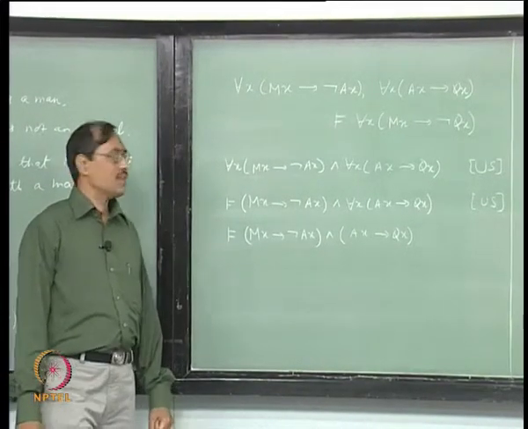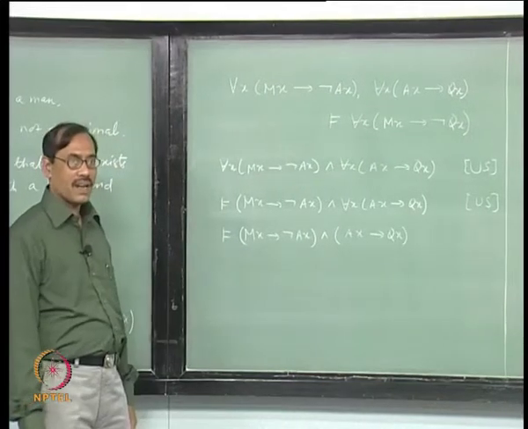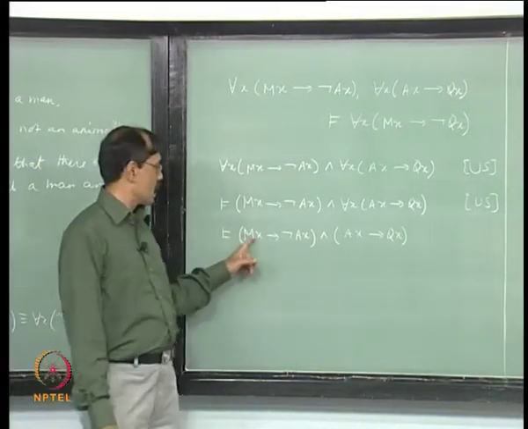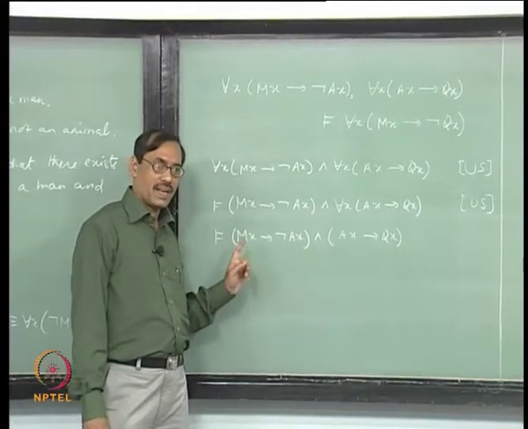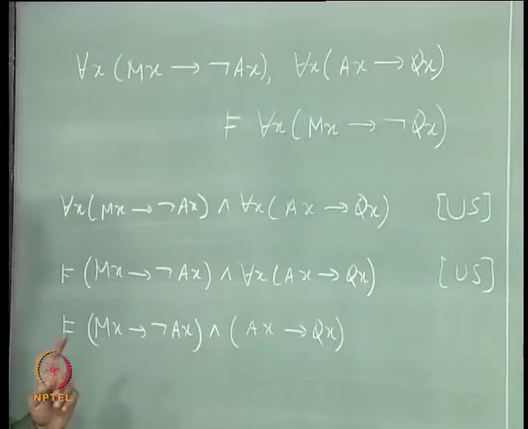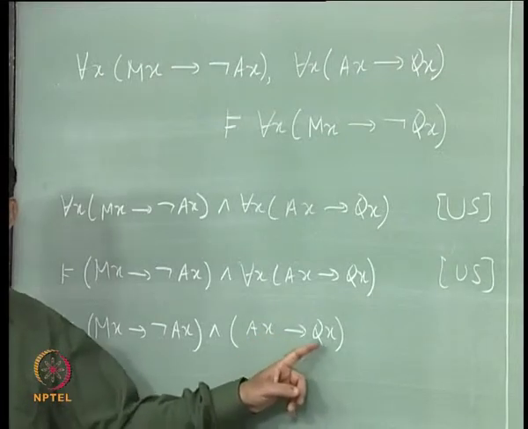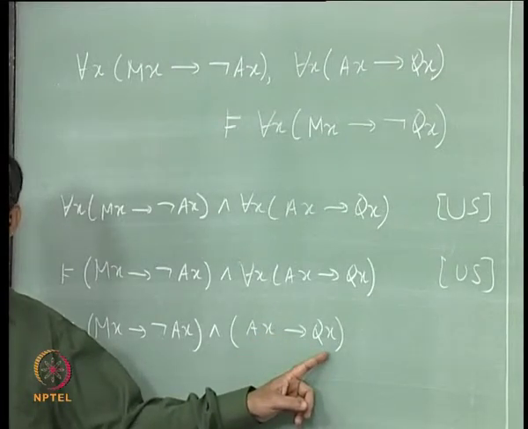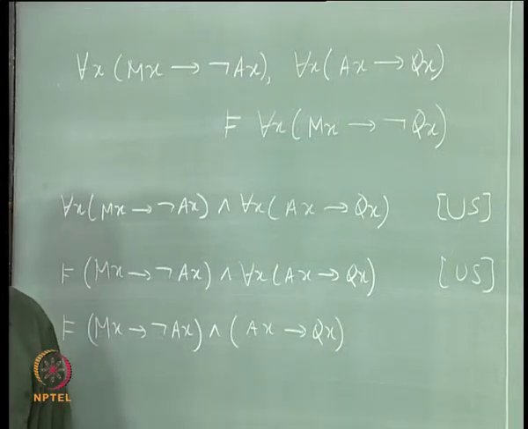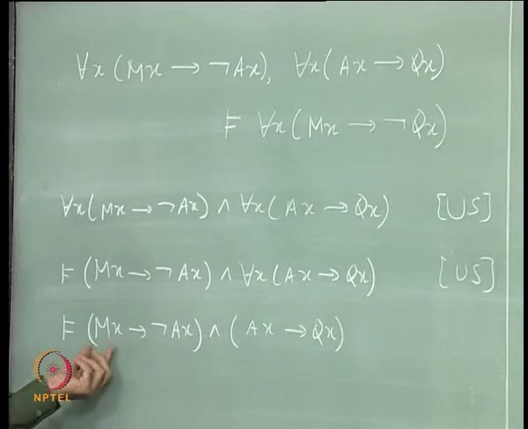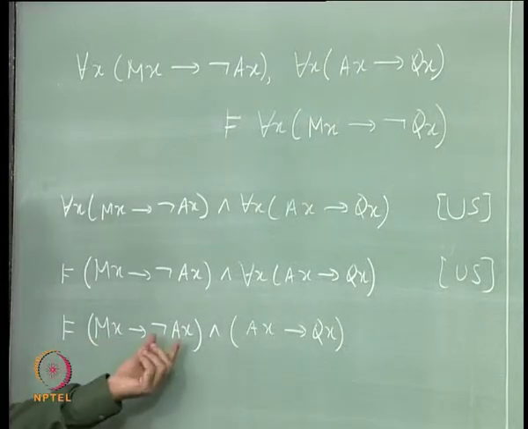Okay. Now, how to proceed from there? Say I have some A here in the domain, I have M of A, I know that is also not A of A, right. Then I have A implies Q A. Suppose M A is true, then I have to get not A of A, so that A of A is false.